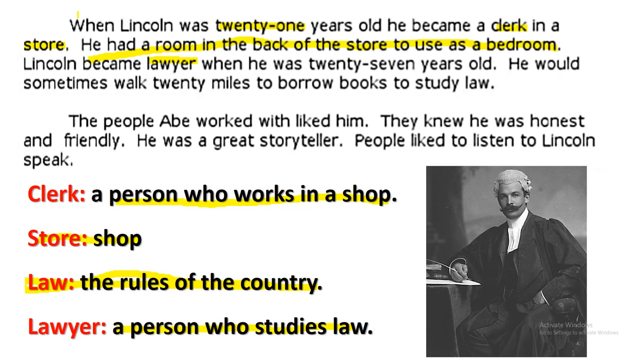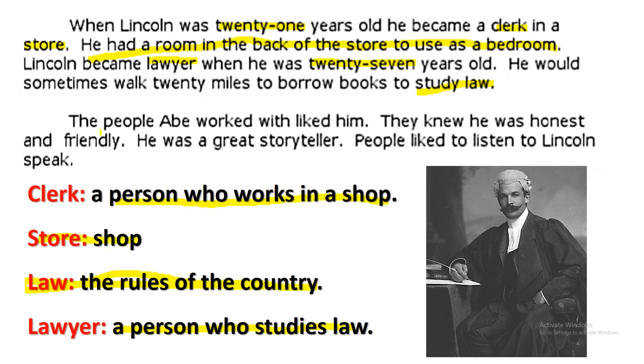Okay. So Lincoln became a lawyer when he was 27 years old. He would sometimes walk 20 miles to borrow books to study law. He still didn't have enough money to buy books. That's why he as well was walking for 20 miles in order to borrow some books in order to study law.